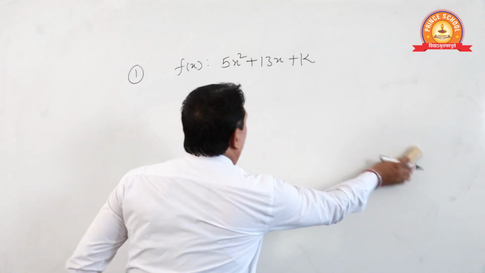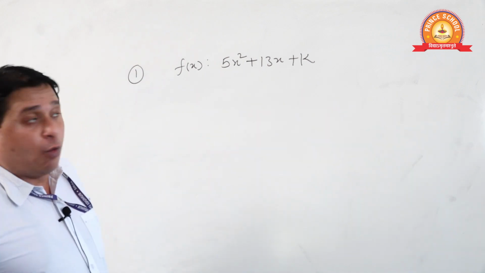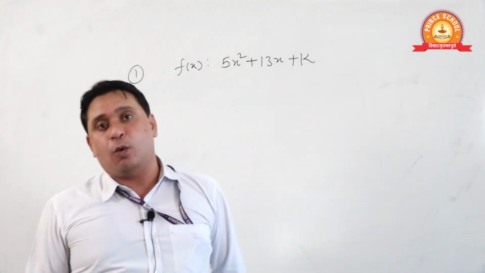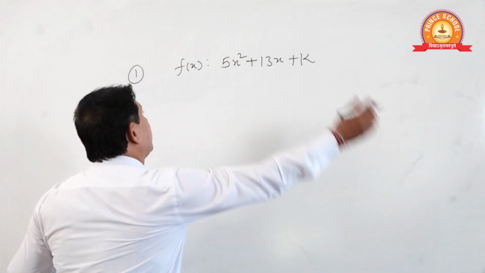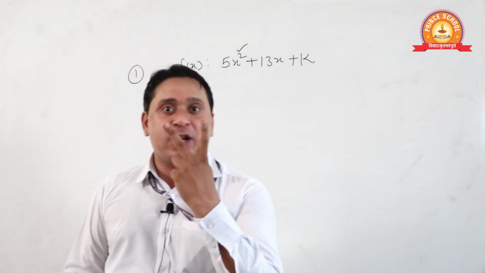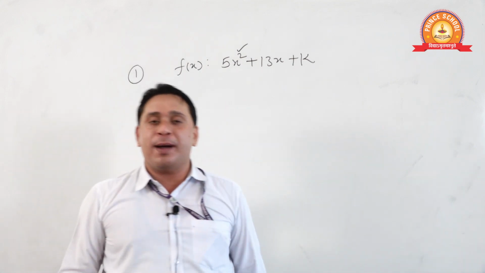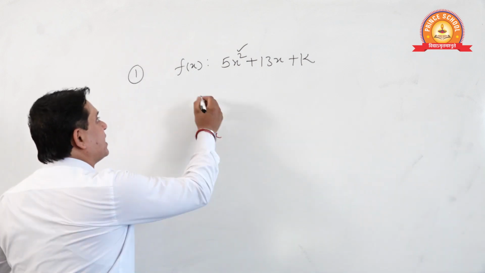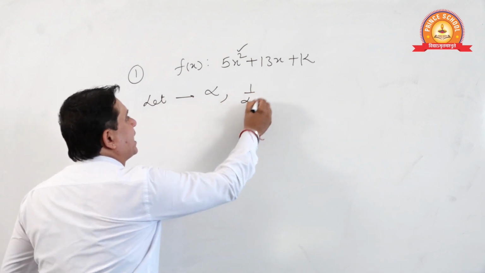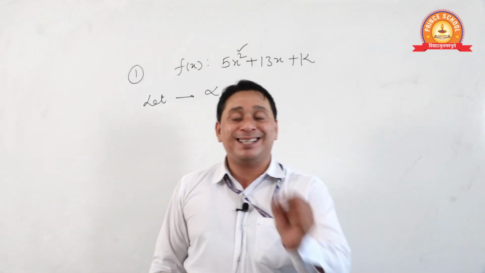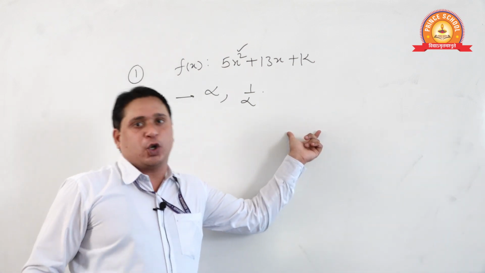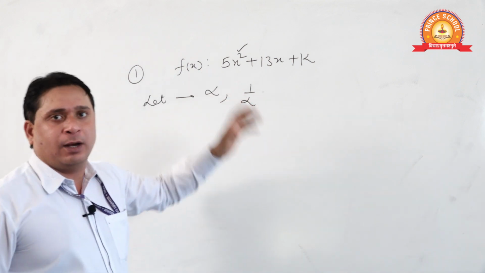Now see students, what is given here? One zero of this polynomial is the reciprocal of the other. What does it mean? First, what is the degree here? Degree is 2. What does it mean? How many zeros will it have? 2. Suppose one is alpha. Let one be alpha, then the second will be 1 by alpha. You got my point? This is the concept where reciprocal zeros can be assumed: alpha and 1 by alpha.